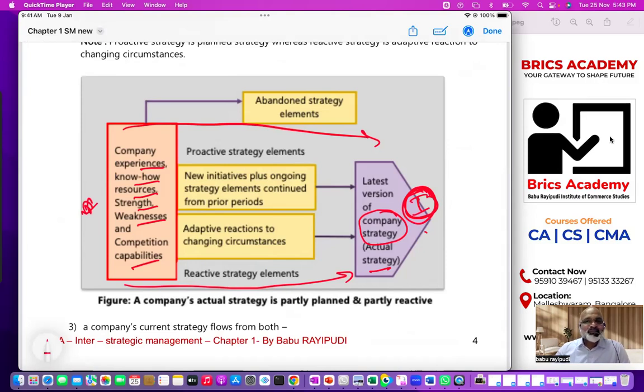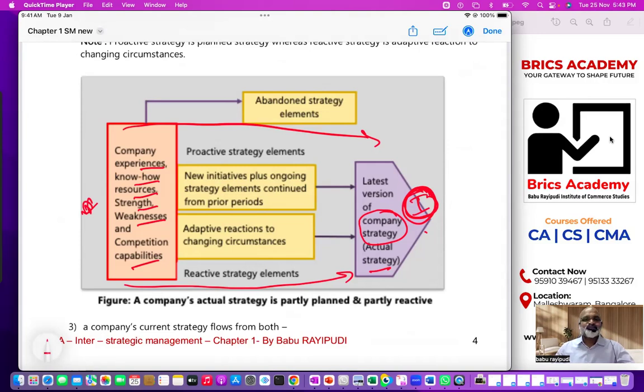Clear? Spend some time. Always in CA, if you spend more time on any chapter, you will get new ideas, a better understanding. When you have that better understanding, you can use it to answer any question. So that maturity level will be easily shown in the exam. Because if you have mugged up the syllabus and are trying to memorize and write whatever is there, you will not be successful in this. So be very careful. You should be very spontaneous in writing answers based on the concept.